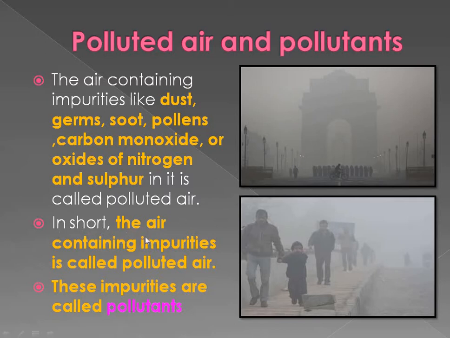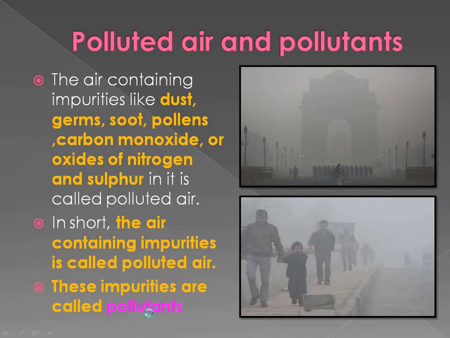In short, the air which contains impurities is called polluted air. And these impurities, which ones? Dust, germs, soot, pollens, carbon monoxide and oxides of nitrogen and sulfur. These materials or gases are called pollutants.